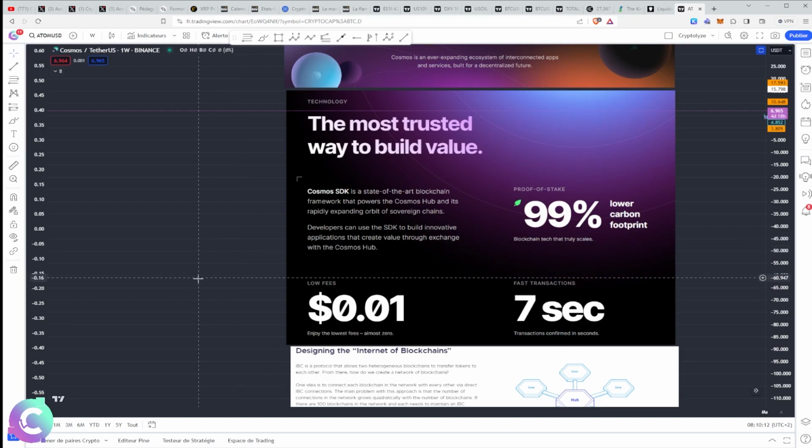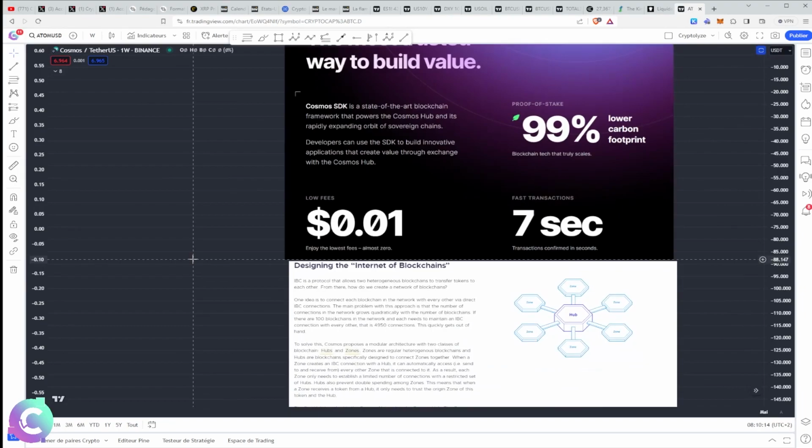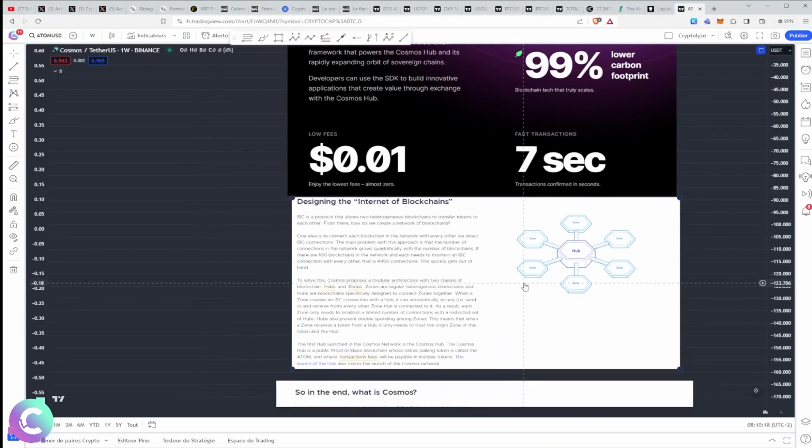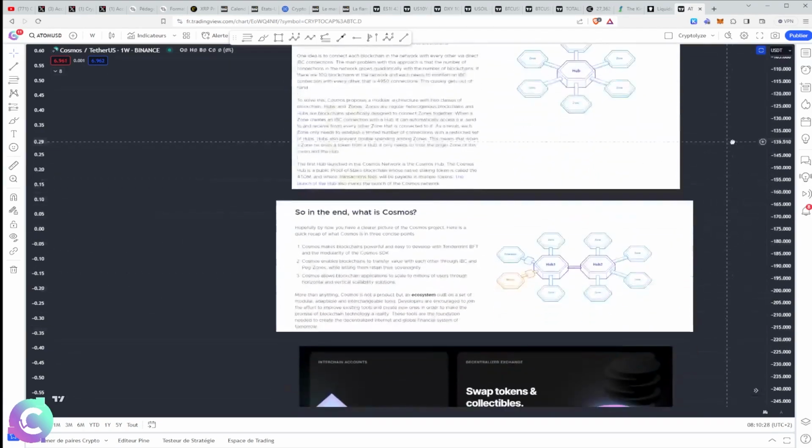And they also made available something called IBC, which is their interconnection protocol between the different blockchains. That is to say, all blockchains that are built by the Cosmos SDK can use IBC and therefore interface with all other blockchains that are around. It is this principle that we find a little better in this image, in which we will have the hubs, which are the Cosmos Hub, in which each of the zones will be a blockchain and which will interface with the hub, which itself will interface with a new blockchain, and so on.